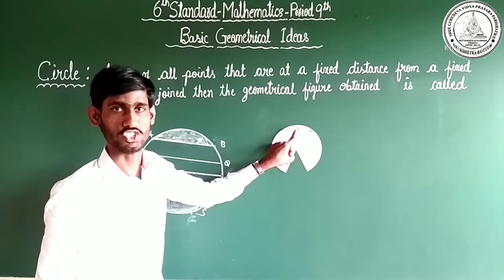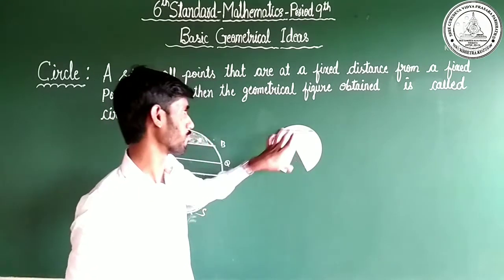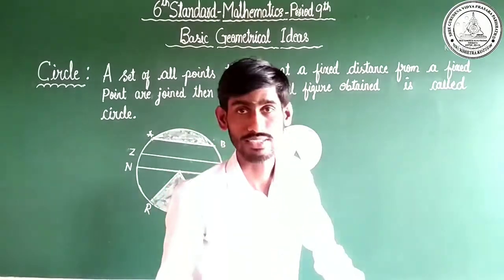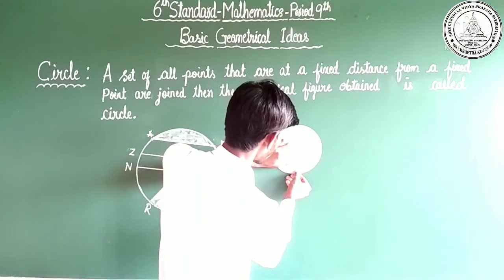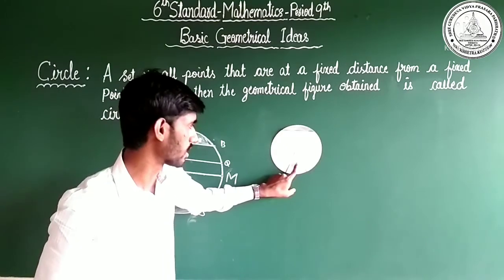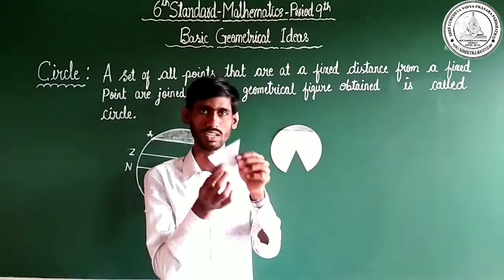This particular shaded part we call a segment. Are you clear? What about this? This shaded part we call a sector. This part is the sector. Are you clear?